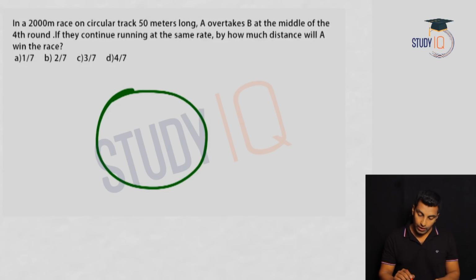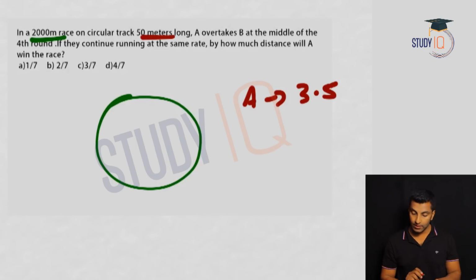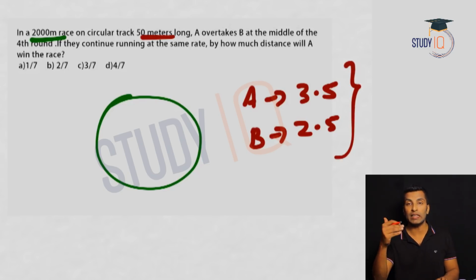See, here also it's a circular track. A 2000 meter race and 50 meter long track. A overtakes B at the middle of 4th round. That means A travels 3.5, so B 2.5. That's clear. So that's how you get one round lead. Overtake means first time they meet, that means one round lead.